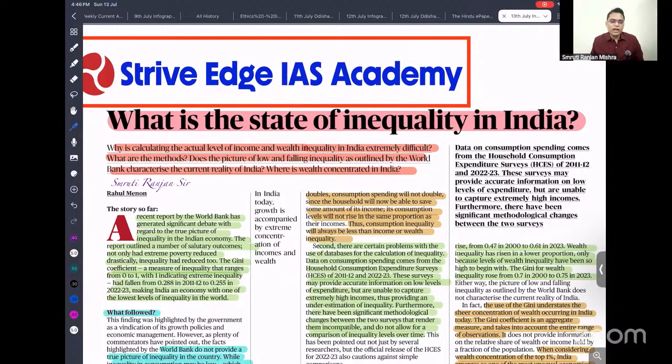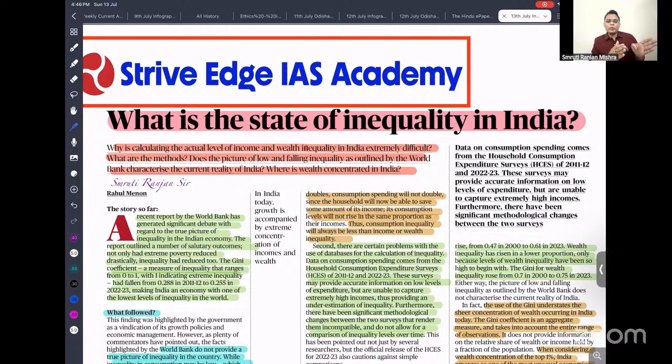Why will consumption inequality not show it? Because as a person's income increases gradually, the person will not spend the entire amount on consumption. So the percentage of income they are going to spend on consumption is very small. That means the expenditure or consumption between the rich and the poor looks similar. So if you use consumption inequality in the measurement of inequality, it will give a wrong picture.